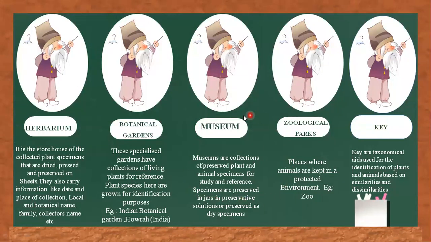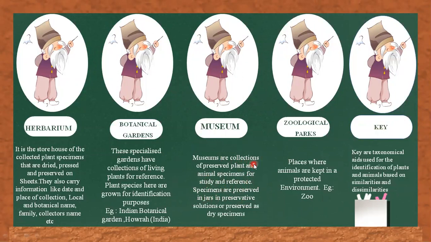Third taxonomic aid is museums. What are museums? Biological museums are generally set up in educational institutes such as schools and colleges. Museums have a collection of preserved plant and animal specimens for study as well as for reference.